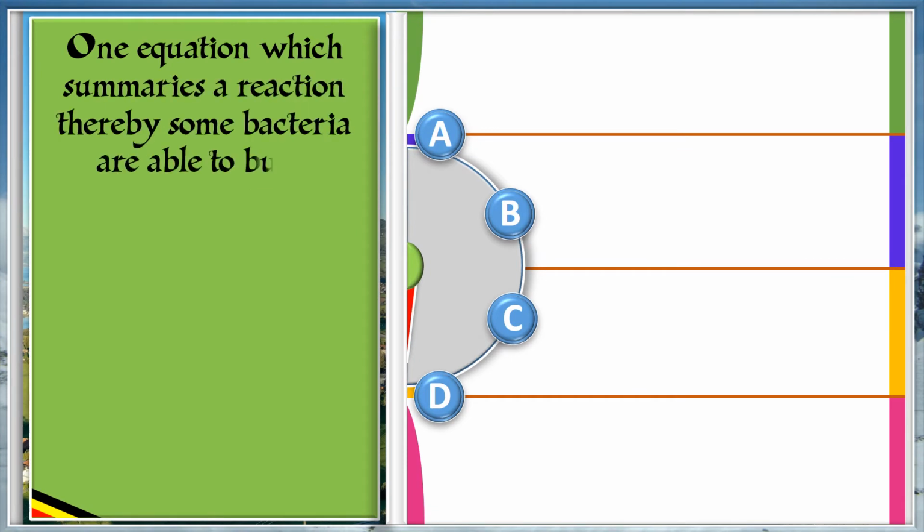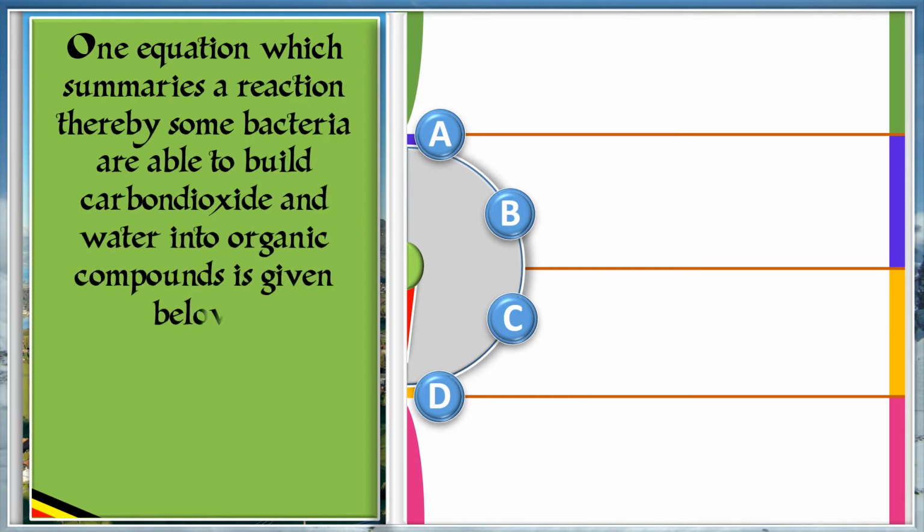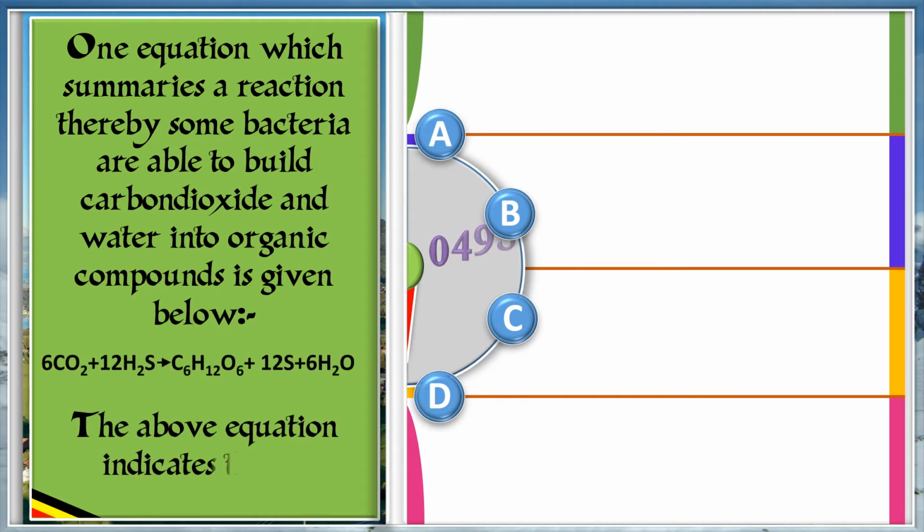One equation which summarizes a reaction whereby some bacteria are able to build carbon dioxide and water into organic compounds is given below. 6 molecules of carbon dioxide plus 12 molecules of hydrogen sulfide will give us 1 molecule of glucose plus 12 molecules of sulfur and 6 molecules of water. The above equation indicates that A.